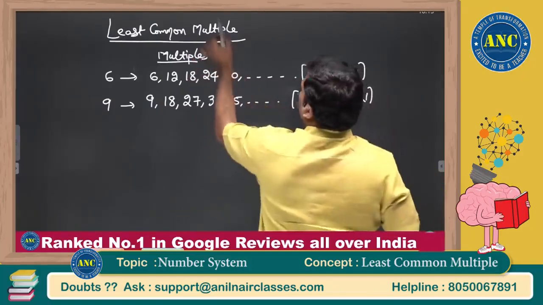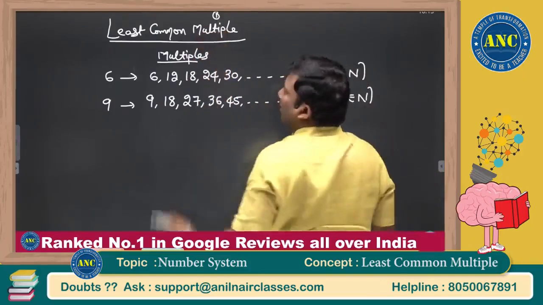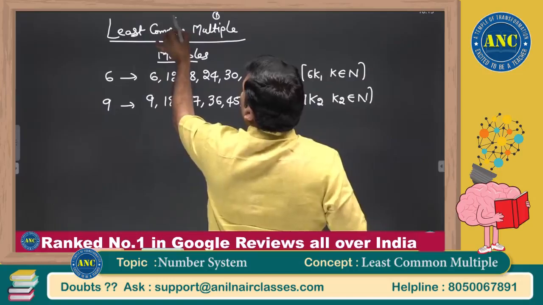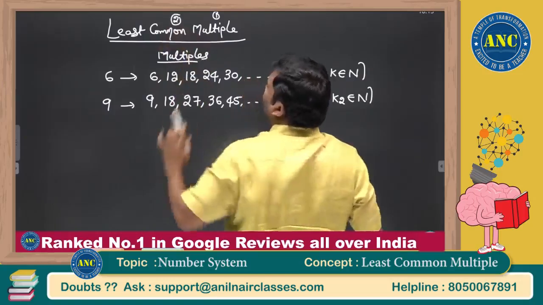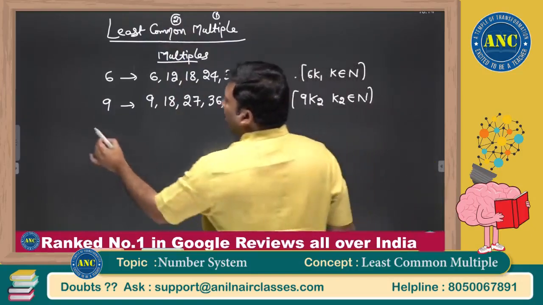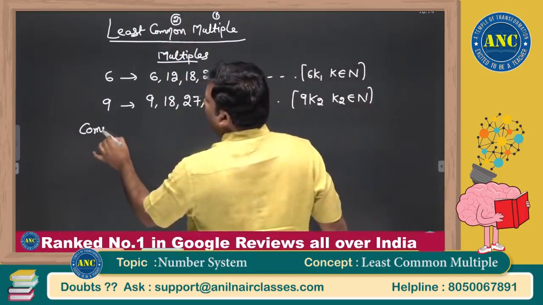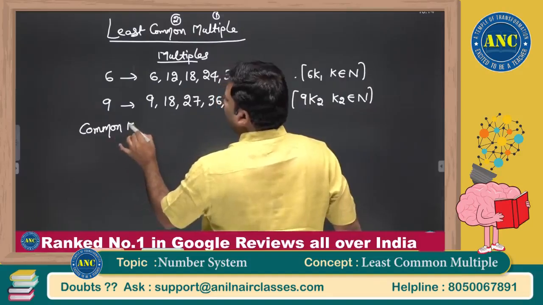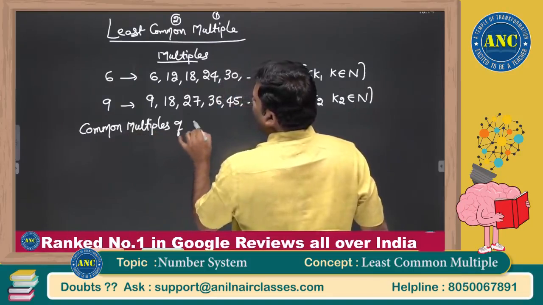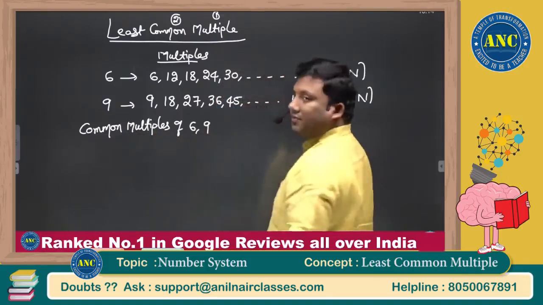So first step is, I wrote the multiples of 6 and 9. Next step is, take the multiples which are common to 6 and 9. Let us write down all the common multiples of 6 and 9.